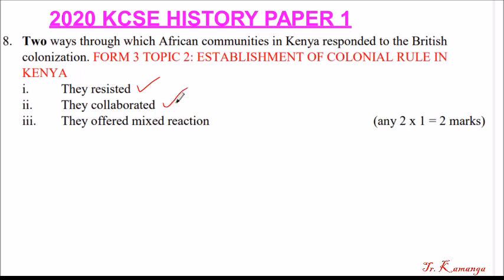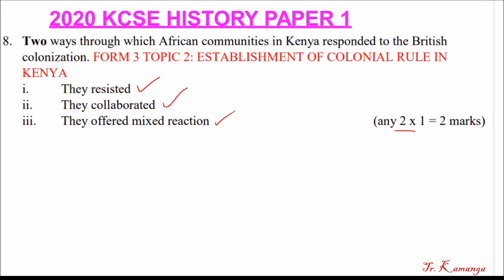They collaborated, those who collaborated were popularly known as guards. Then they offered a mixed reaction, which means they collaborated as well as resisted. So those are 3. If you mention any 2, you will get 2 marks, 1 mark for each. And that's how you answer question number 8.